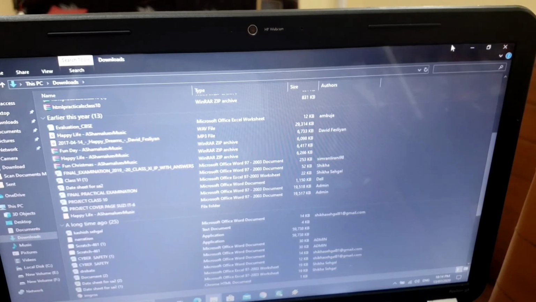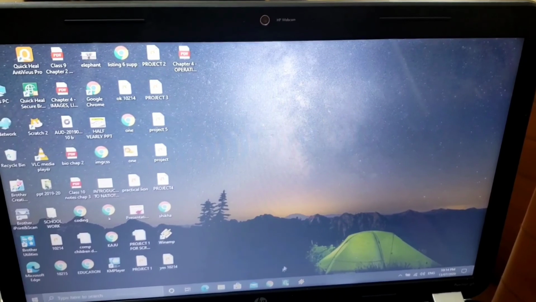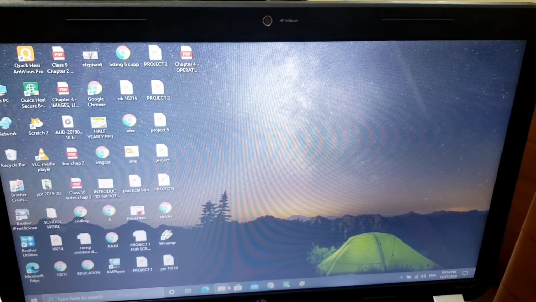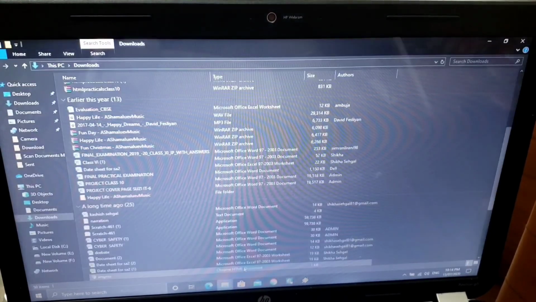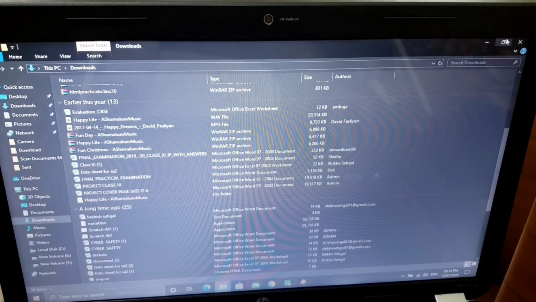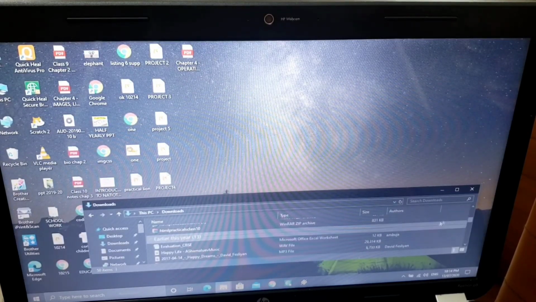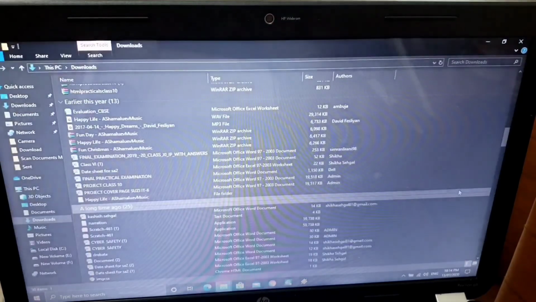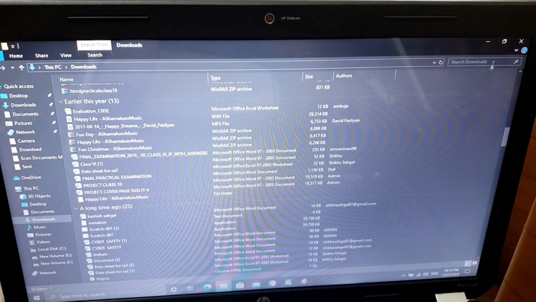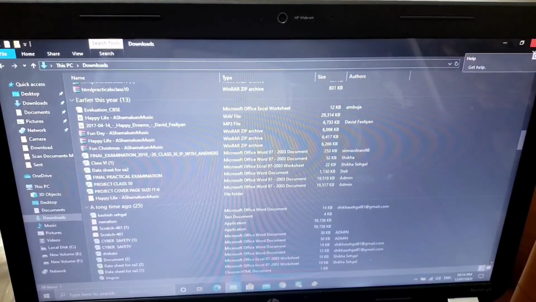On the top right hand side corner, you can see three buttons, this minus sign, then this box, and this cross. This minus sign is called minimize button. It will minimize your window and show your task in the task bar, whatever you were doing. And this is your restore button. It will simply restore the basic size which I have in the computer, and the same button will maximize my window as well. Next is close button.